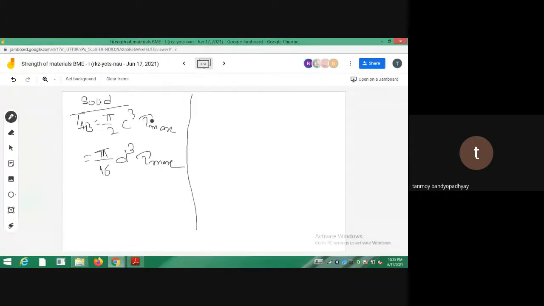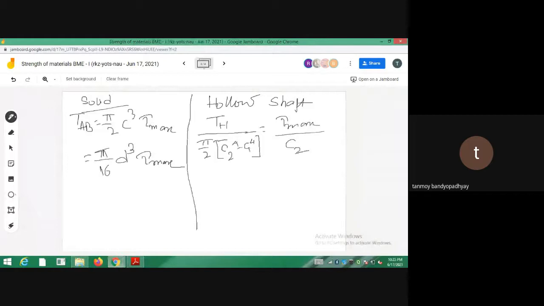So this is for a solid shaft. And this is for a hollow shaft, it will be like T hollow, TH, divided by, for a hollow shaft, it is always pi by 2 into C2 to the power 4 minus C1 to the power 4. That is equal to your tau max divided by, tau max always occurs at the outer fibers, C2. So T hollow, that is equal to your pi by 2 4 into C2, so just you got the expression for hollow shaft and solid shaft.